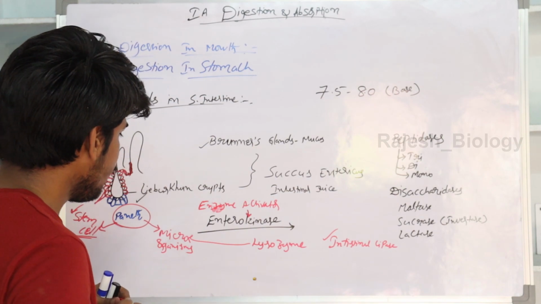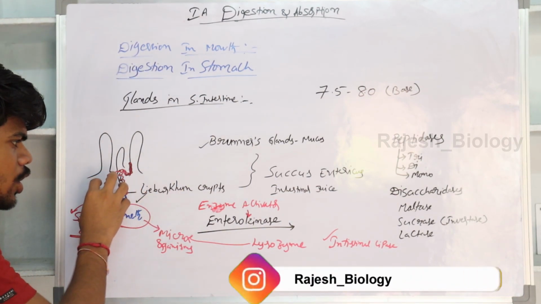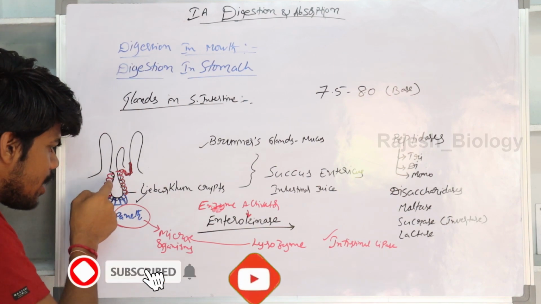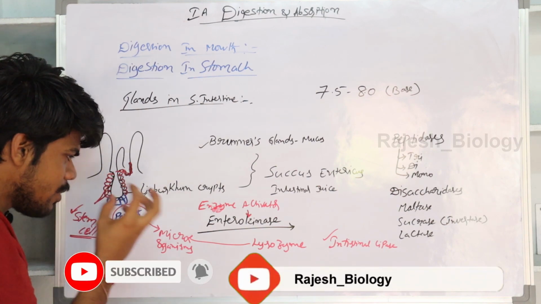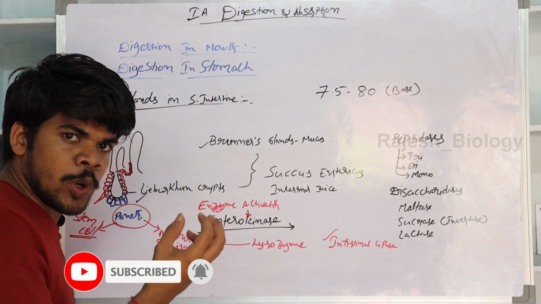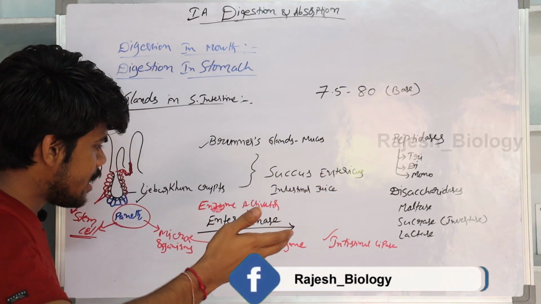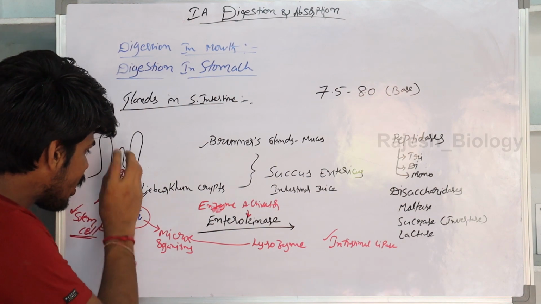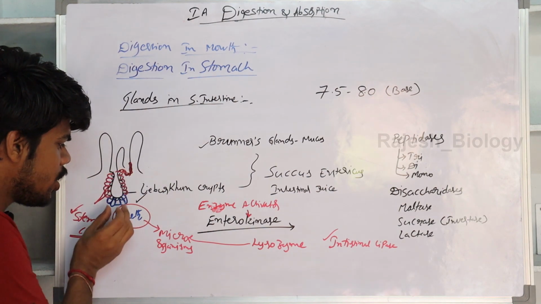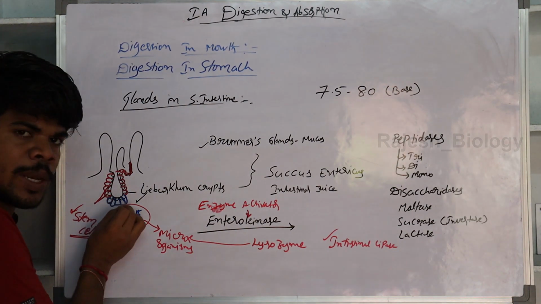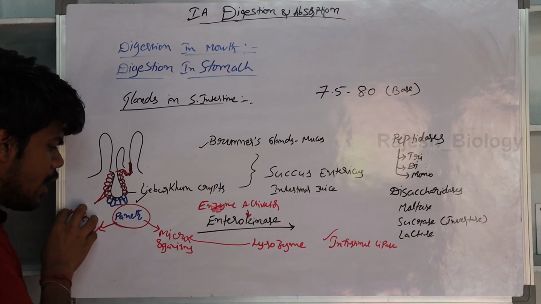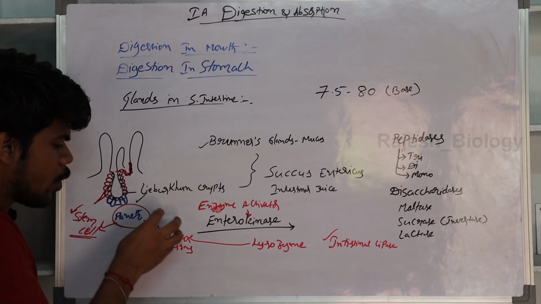Enterokinase. Okay, coming to the detailed structure of the Lieberkühn crypts, the Lieberkühn crypts have some stem cells which have the ability to produce a new layer where it is ruptured. And those stem cells are protected by the Paneth cells which are present at the base of the Lieberkühn crypts. These Paneth cells protect the stem cells by fighting with the microorganisms.